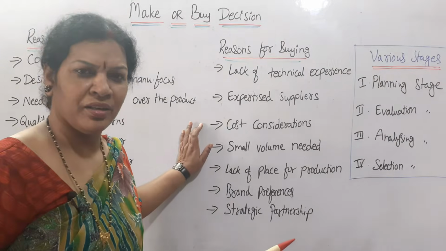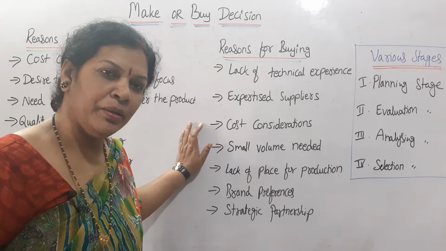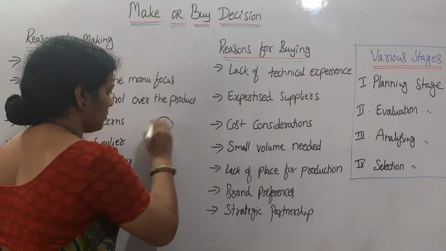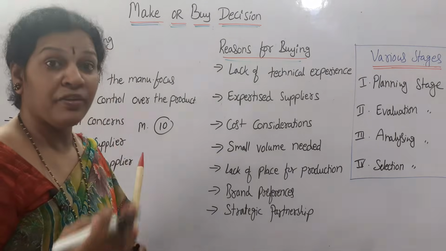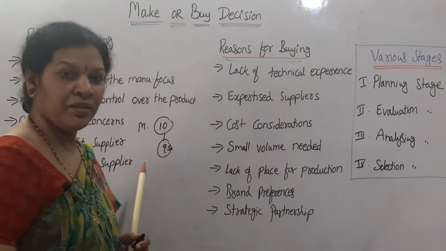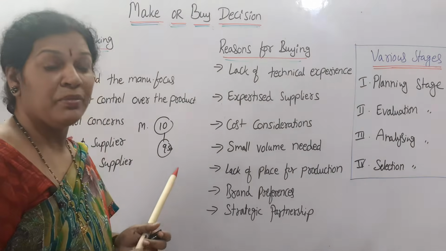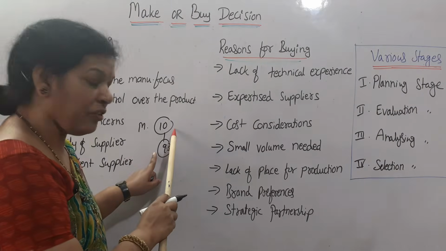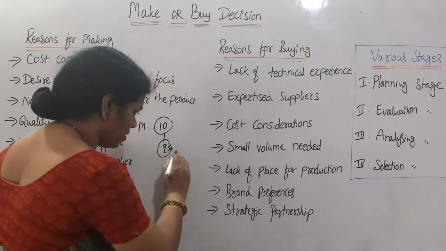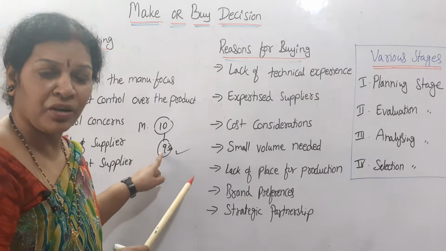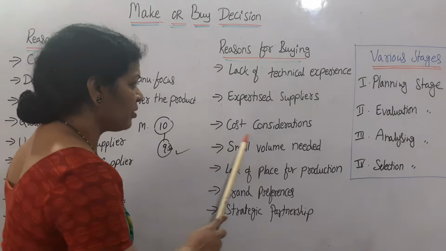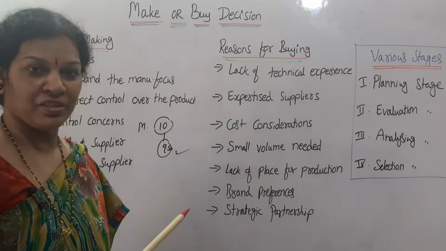Cost is also reasonable. Suppose if I manufacture, per product it is coming to 10 rupees, my manufacturing cost. And if I buy it from outside, say it is 9 rupees 50 paisa. Manufacturing is 10 rupees, but buying it outside is 9 rupees 50 paisa. What do you choose? This one only. So better to go for that. So that's what we call a cost consideration. We have to see the cost, which one is best.